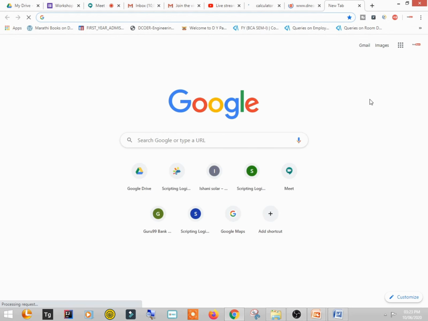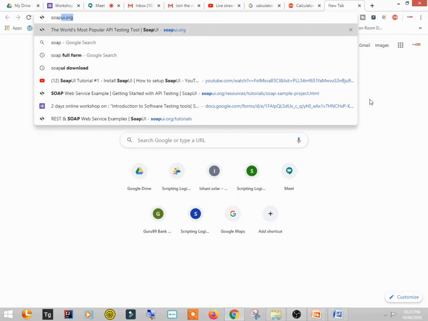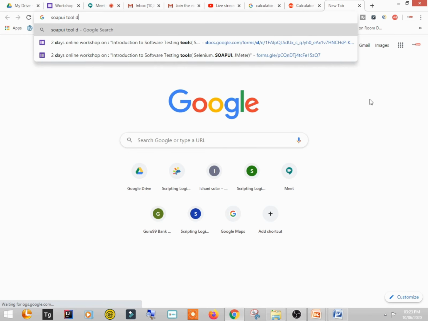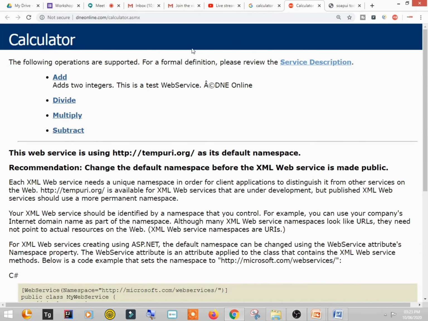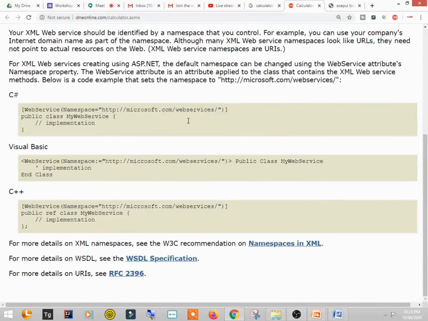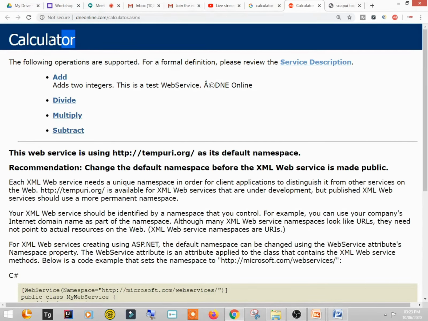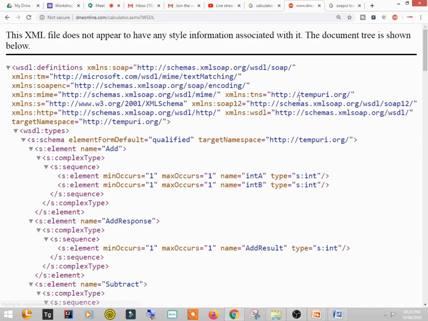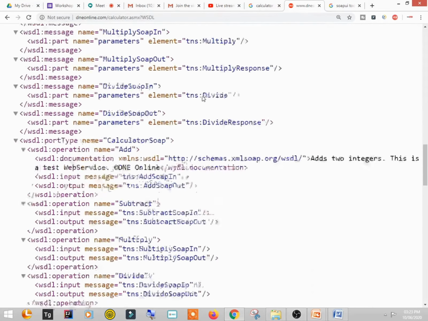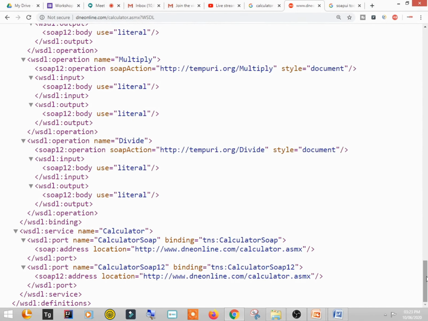Side by side, I'll also open the SOAP UI tool download. Okay, so the calculator web service is open. Actually, this is just a web page with information about this calculator web service, and here there is a service description. Click on that and you will see this web service, right? So this is actually a web service.